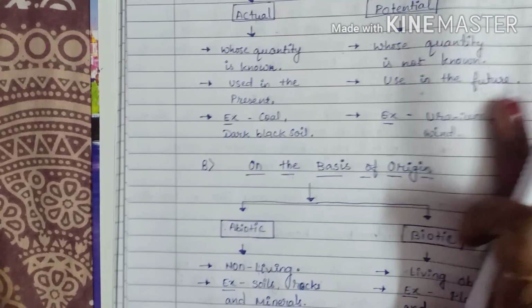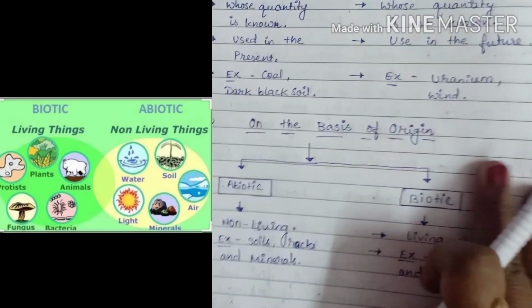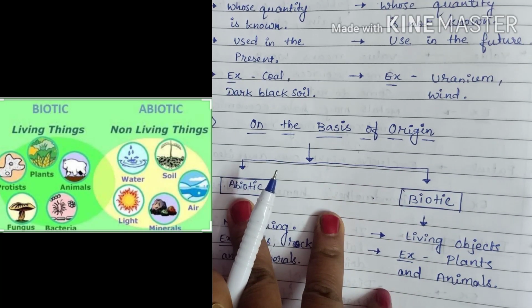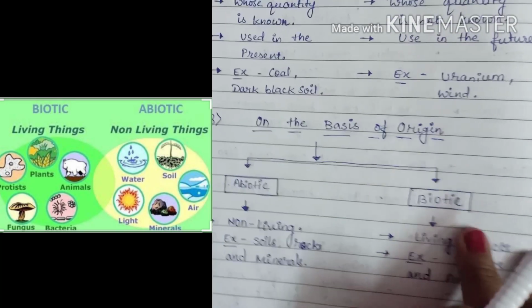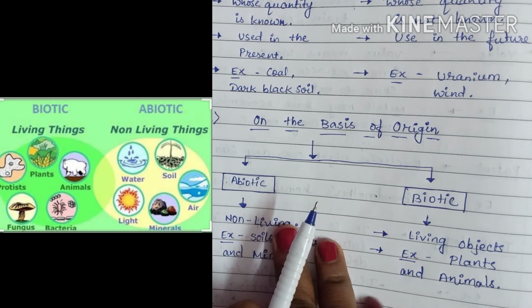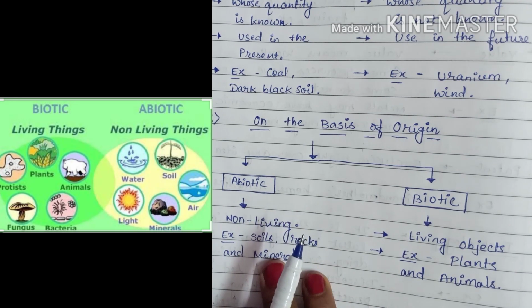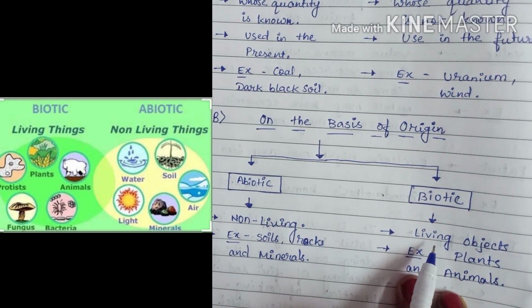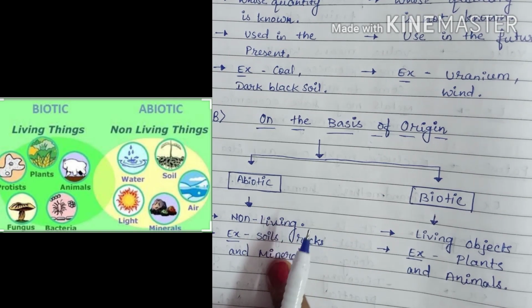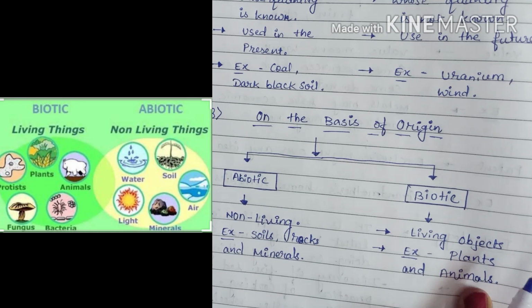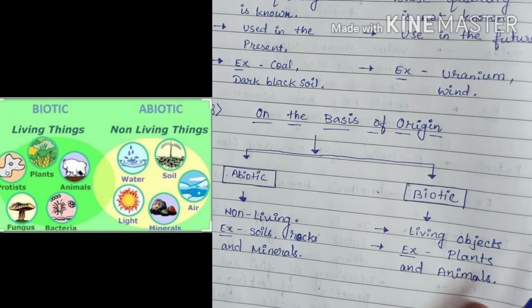Now students, the second one, on the basis of origin. Origin means abiotic and biotic. Abiotic means the resources that are non-living, and biotic means the resources that are living. For example, non-living: soil, rocks and minerals. And living things: plants, animals and human beings.